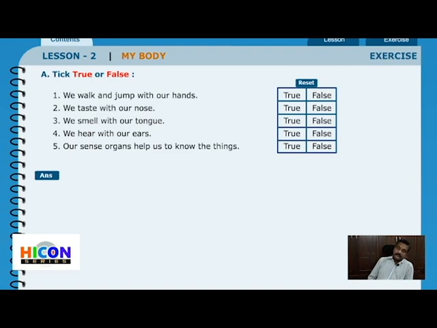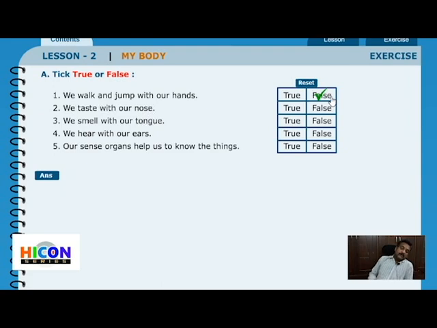The first sentence: we walk and jump with our hands. Do we walk and jump with our hands? No. We use legs to walk and jump. So the answer is false.